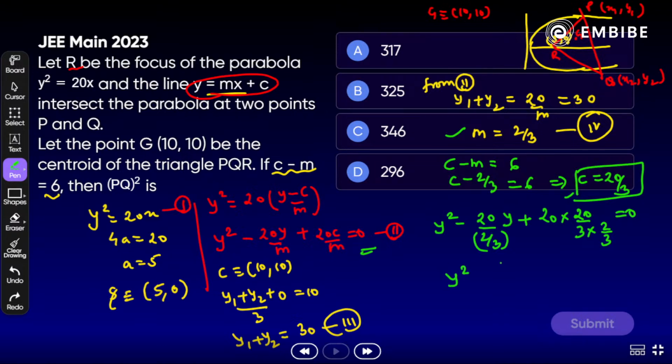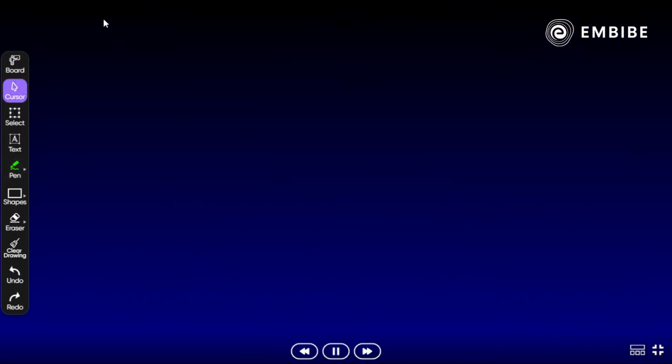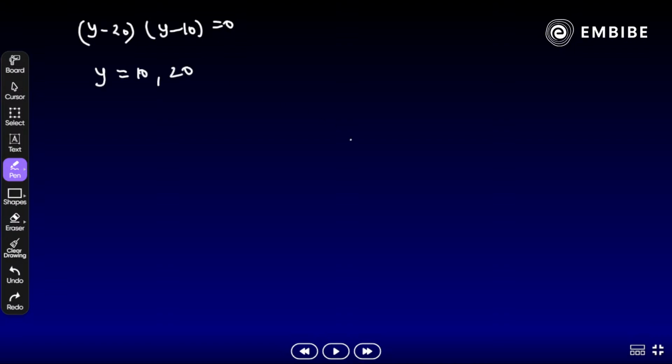y square, okay, cancel out, 30 minus 30y plus, again cancel out, 3 gets cancelled. What we get here, 200 is equal to 0. Now again we get a quadratic. Okay, now find the roots of this equation, y square minus 30y plus 200 is equal to 0. Try to find the roots. 20 tens are 200, so y minus 20 and y minus 10 is equal to 0. So we get the values of y, that is 10 and 20, or we can say y1 and y2.